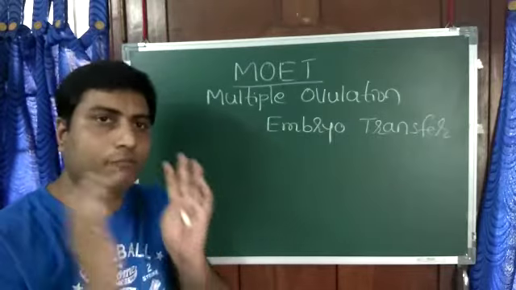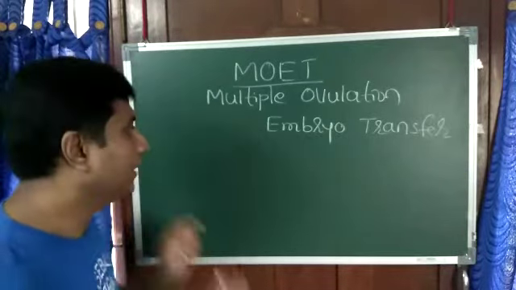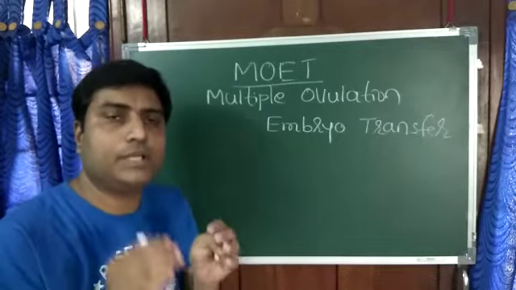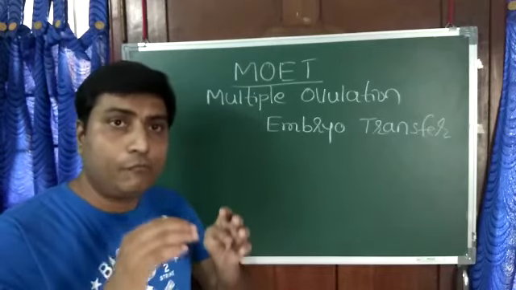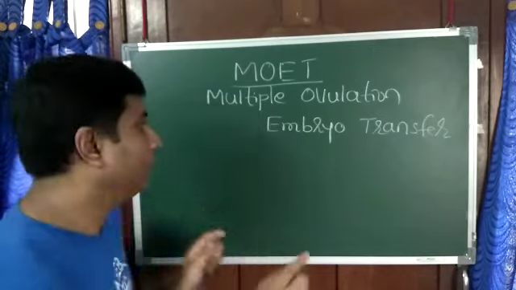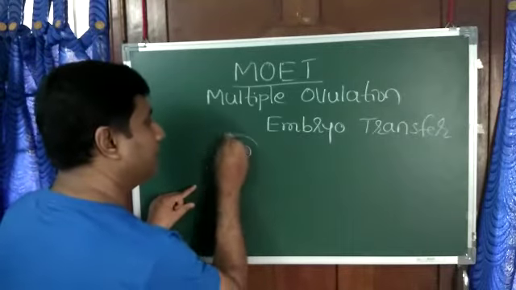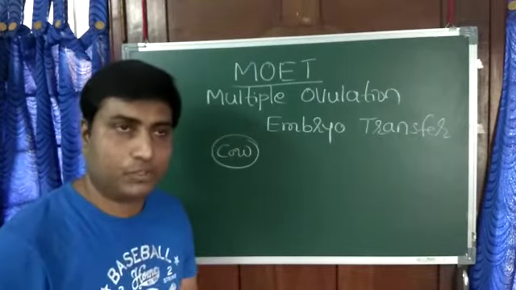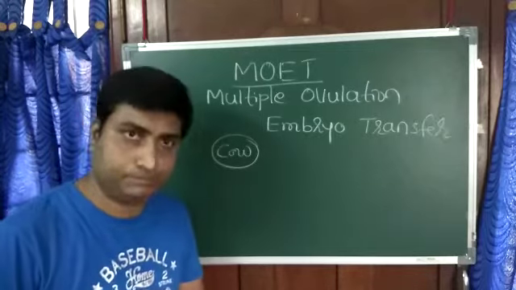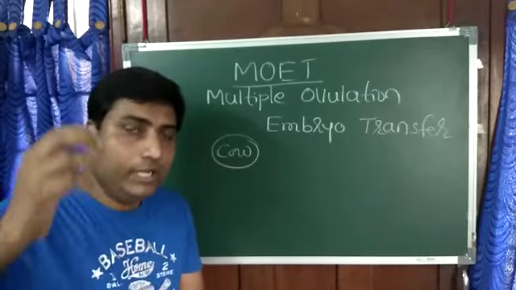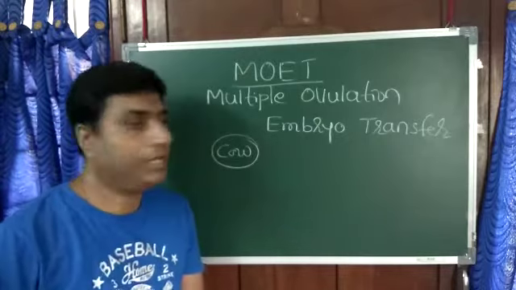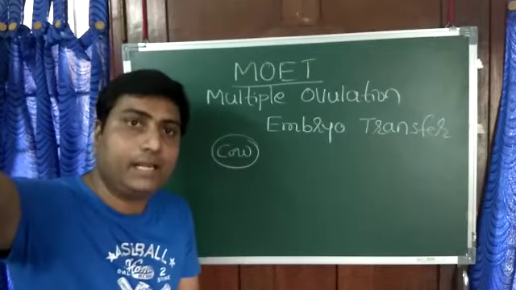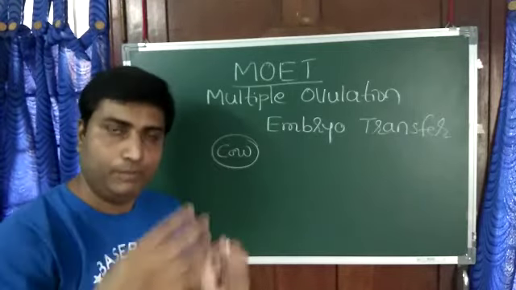Now, see how it is helpful to us. Just imagine there is a superior cow, a female of a very good breed, in India. Now say a superior male, a bull, is in some other country, maybe Denmark. We need not bring that bull to India to cross with the cow. We can collect its gametes from there and bring those gametes here.